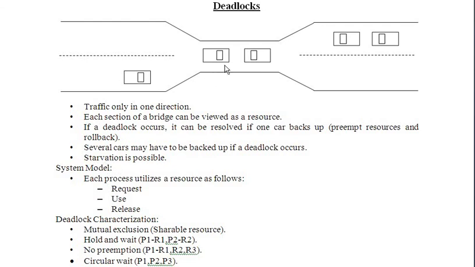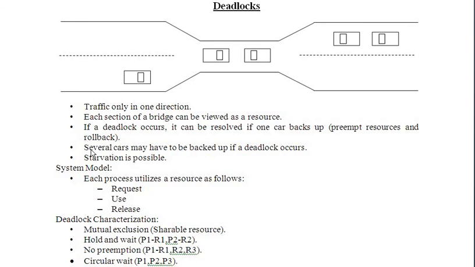Starvation means these cars will keep waiting for a very long time because we haven't handled the deadlock; we have not moved any car back or taken any measures to address it. In an operating system, starvation means a process never gets the resource for which it is requesting.